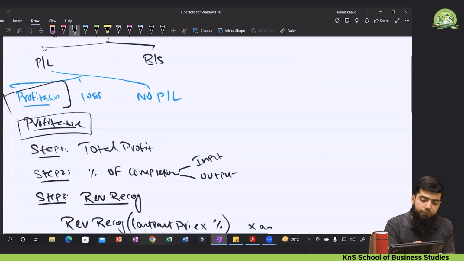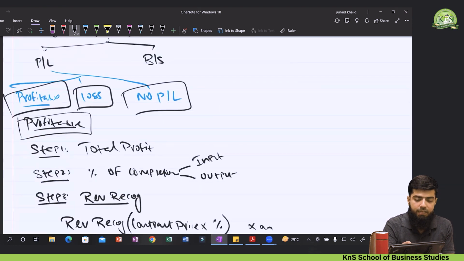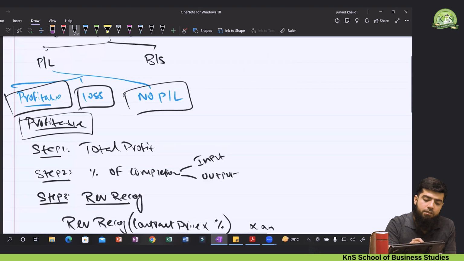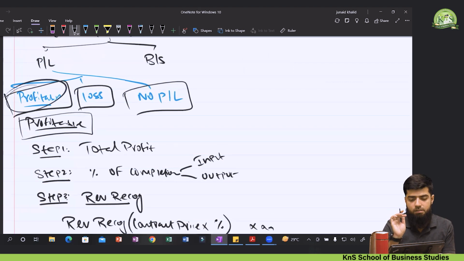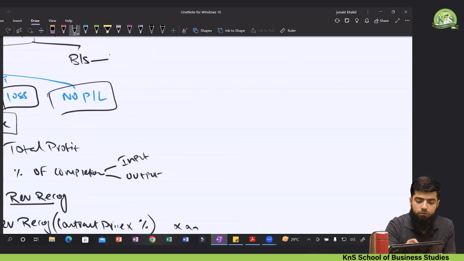So that was the accounting treatment with respect to P&L. In P&L we might face three different scenarios, and we just had a look at what the accounting treatment would be in each scenario. In short, if I sum up, there is only a change in the profitable case. Now moving towards the balance sheet side. In the balance sheet side, we all know that we recognize the contract asset or contract liability.